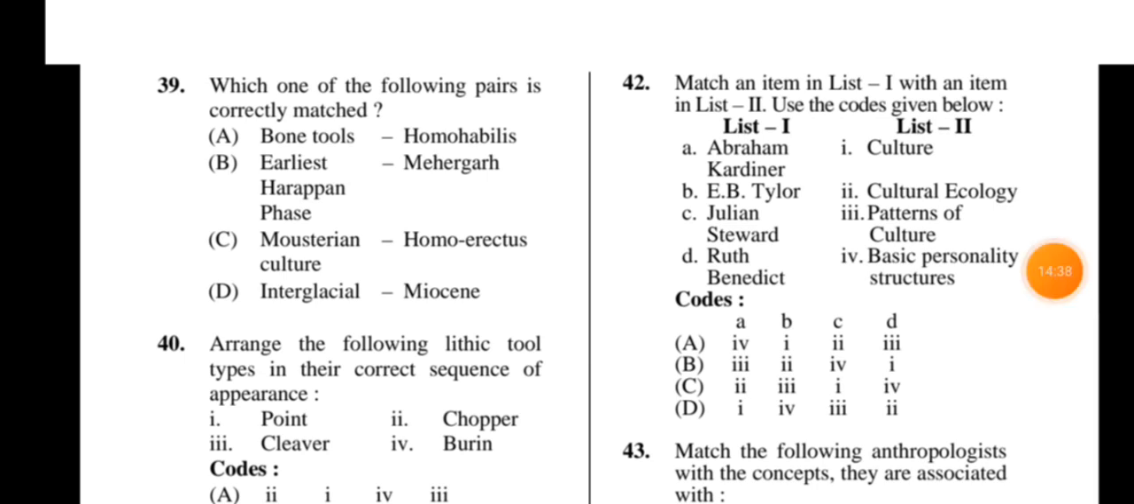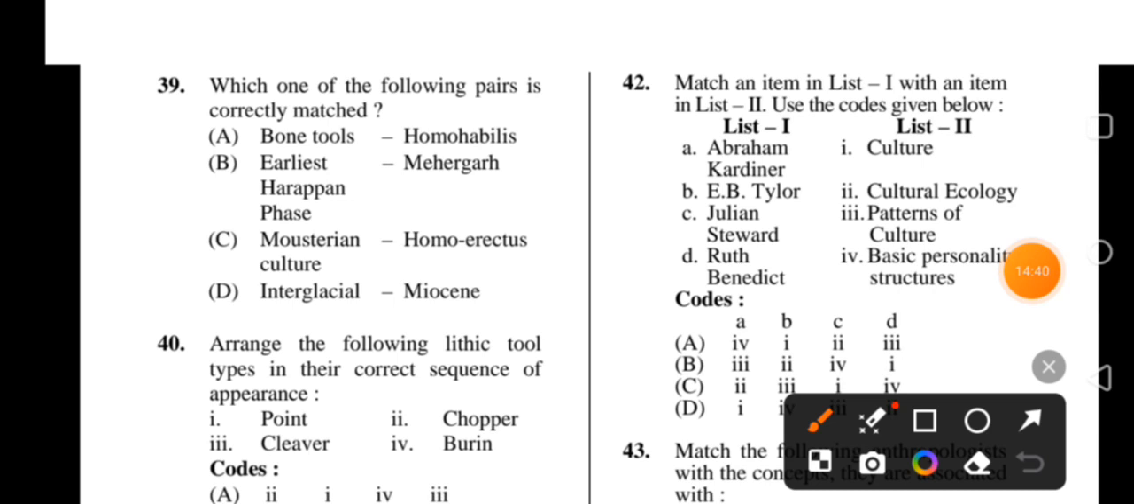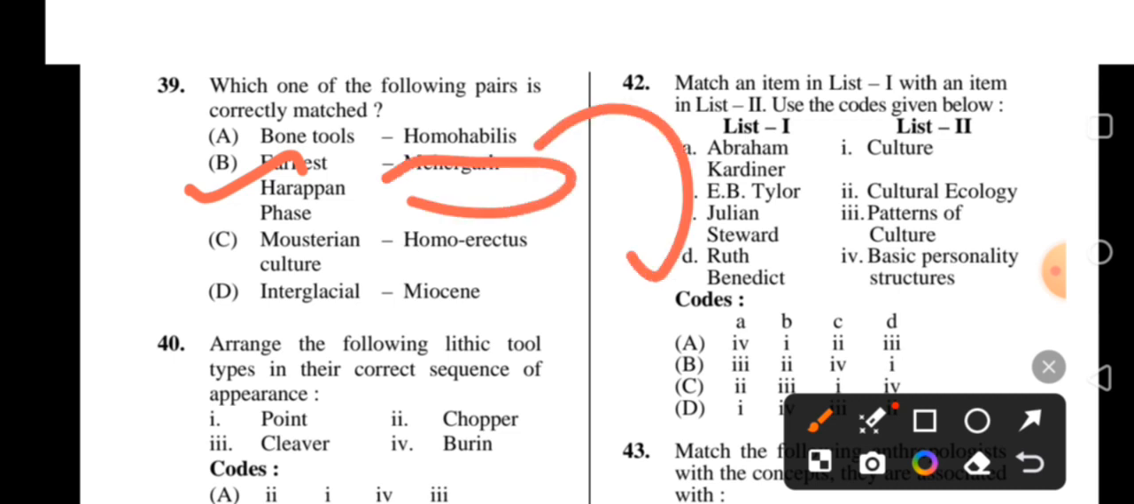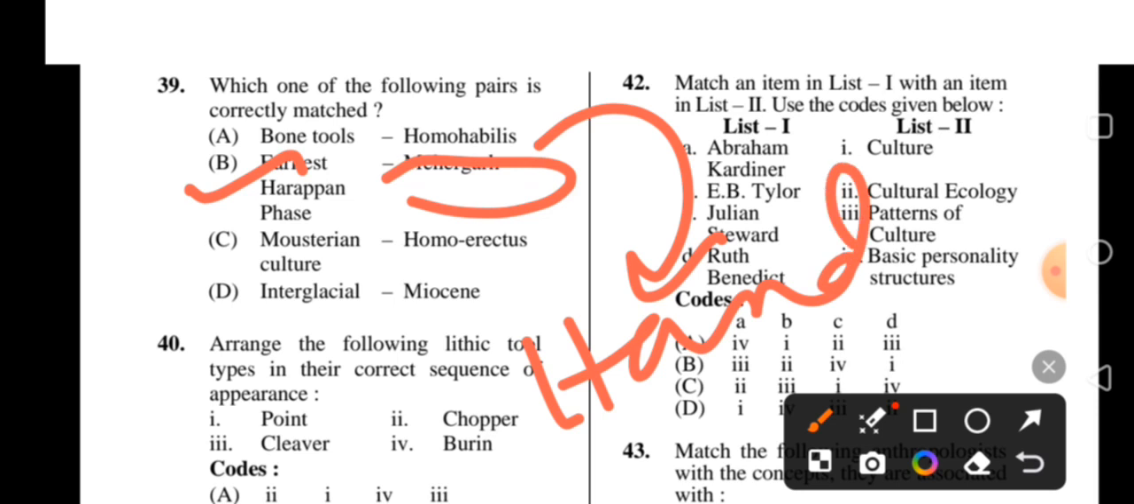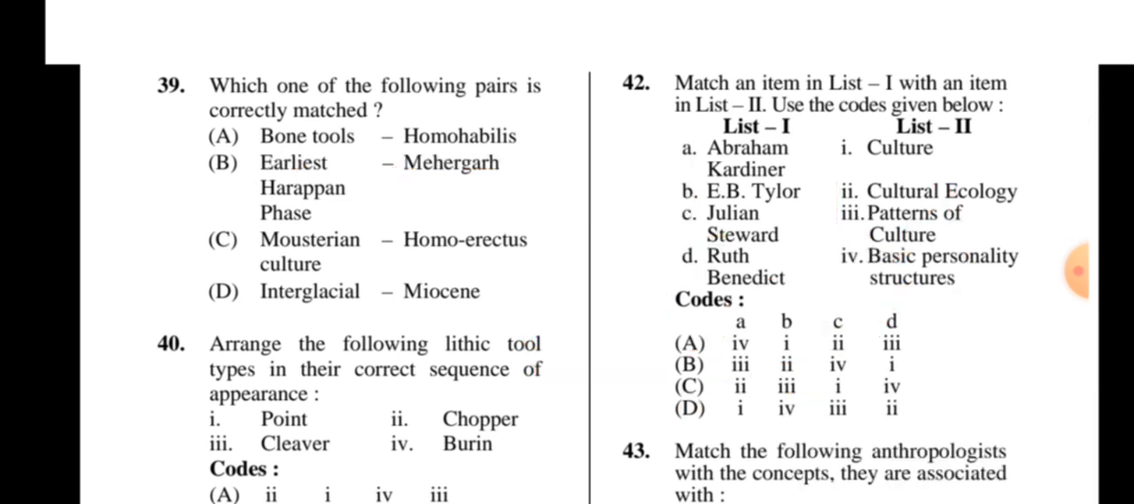And the right option is B. Earliest Harappan site, Mehrgarh. Okay. Homo habilis also called handyman. Just note down: Homo habilis also called handyman. Okay. And here the right option is B.